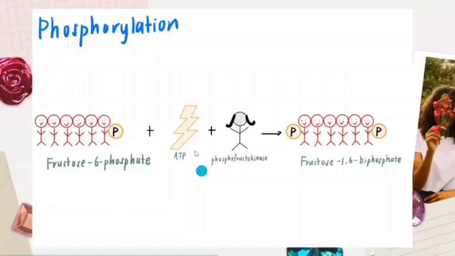Fructose 6-phosphate keeps practicing by using 1 ATP, and they are helped by phosphofructokinase. After they practice, they become fructose 1,6-bisphosphate. This process is called phosphorylation.